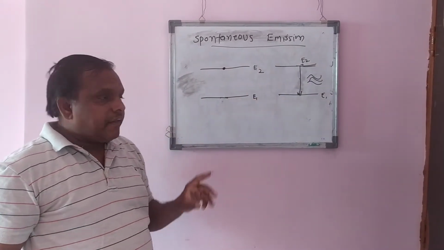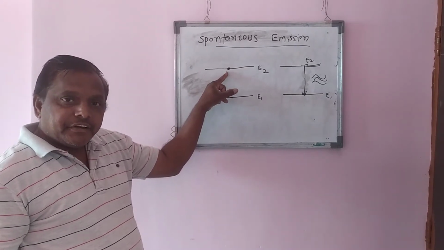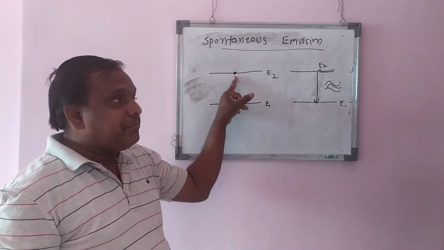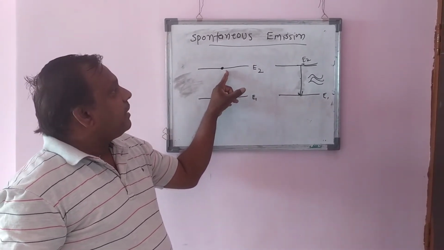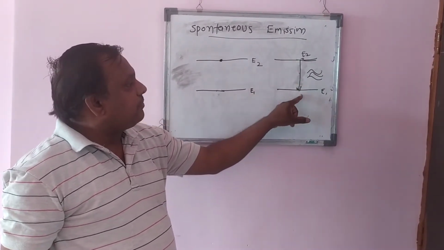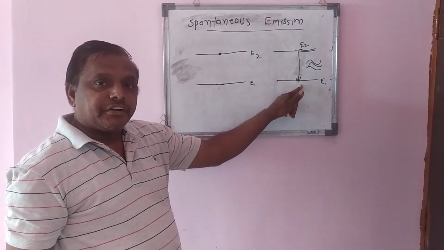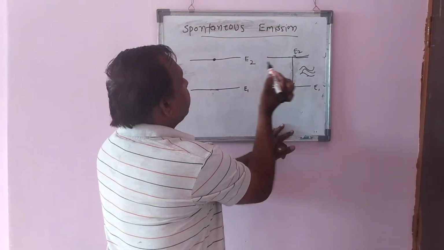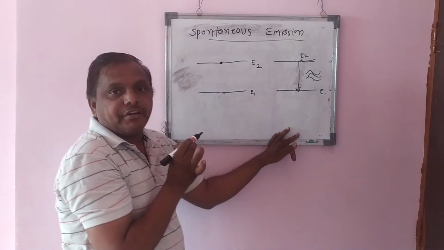See again, the atom is in the higher energy state. It remains for a short interval of time at the higher energy state, and then on its own accord, it comes to the ground energy state, emitting a photon which is exactly identical with the incident photon. This is called spontaneous emission.